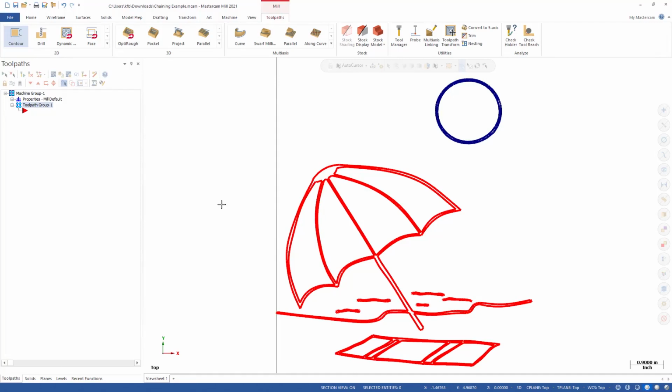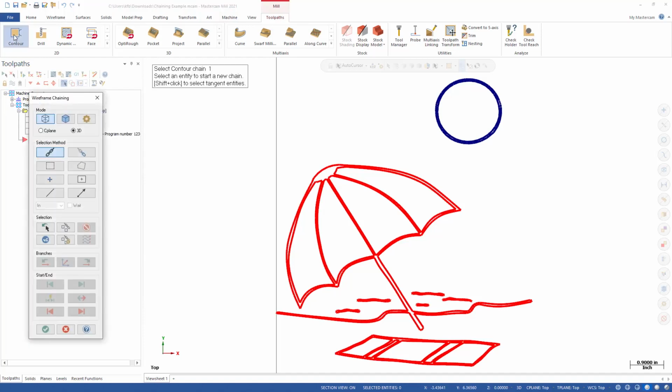In this lesson, we'll continue exploring the chaining menu, but specifically look at some advanced options for wireframe chaining. To start, I'll go into Contour, and the chaining dialog comes up like before. We saw how the default chain option is set to just chain. However, there's also other options like partial.